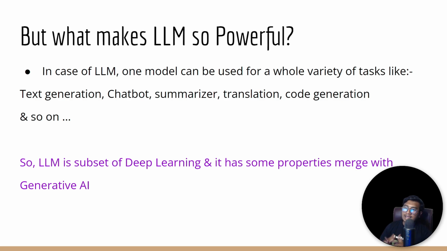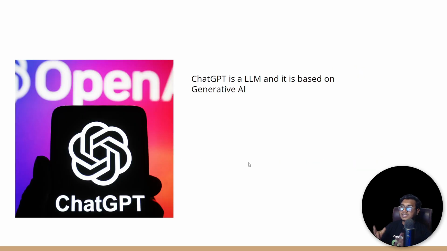So that is why you can say LLM is a subfield of deep learning, and it has some properties merged with generative AI. Here we are training these large language models, building many applications, and calling them generative AI. So this is the complete idea about generative AI. As you already know, ChatGPT is an LLM and it is based on generative AI, because as I already told you, an LLM is nothing but a large language model, and whatever applications we build with it, we call generative AI applications, right? So this is one example, ChatGPT.